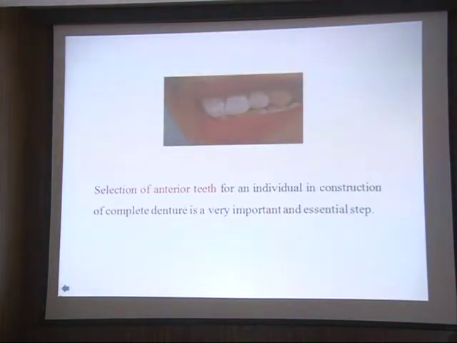So the selection of anterior teeth for an individual in construction of a complete denture is a very important and essential step. The objective of any prosthesis is to restore the function, that is mastication, phonetics and aesthetics. Your complete denture has to fulfill all these three, and in fulfilling the third one, that is aesthetics, the anterior teeth play the major role.